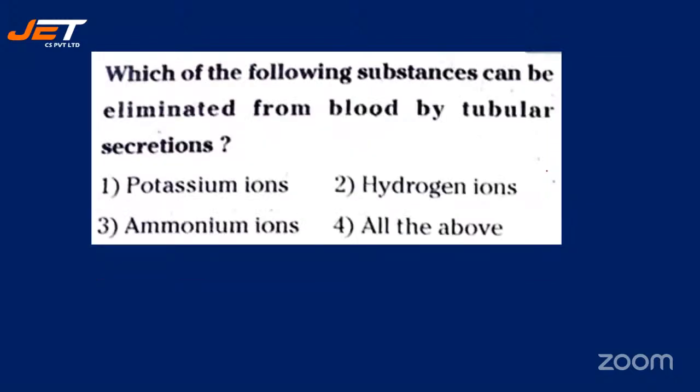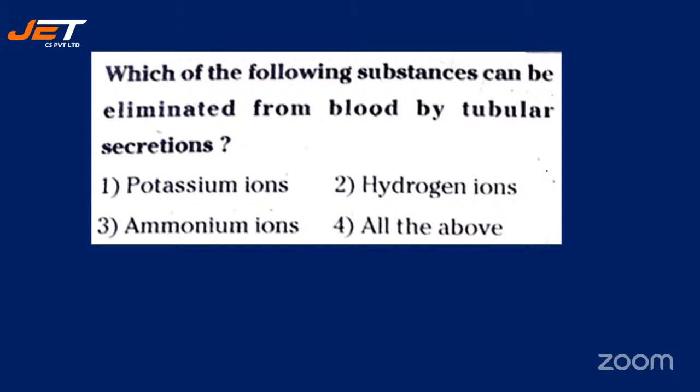Next question. Which of the following substances can be eliminated from blood by tubular secretion? And your options are number 1, potassium ion, number 2, hydrogen ions, number 3, ammonium ions, or number 4, all of the above.